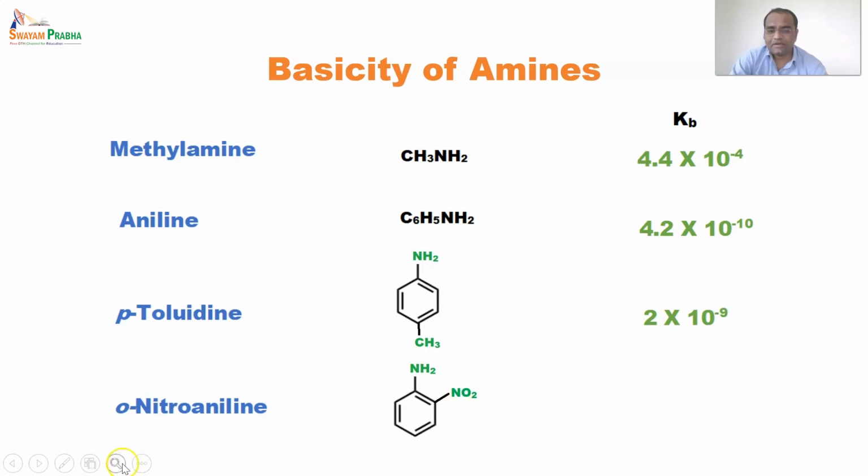Replacement of a hydrogen by this nitro group, and the value is 5 into 10 raised to minus 15. So from this table, we can see that aliphatic amines have quite higher values, and there is a reason behind it. We'll see what the reasons are after the resonating structures.